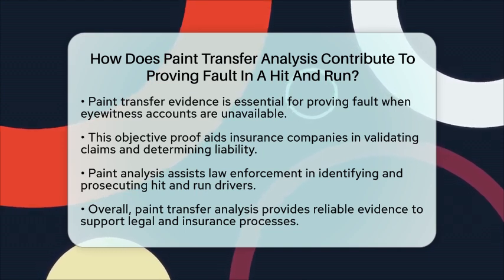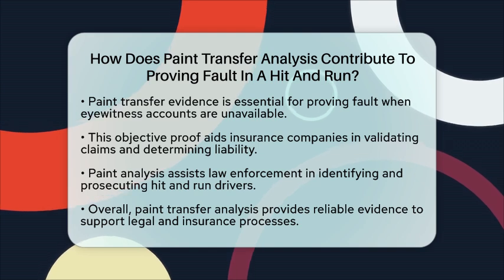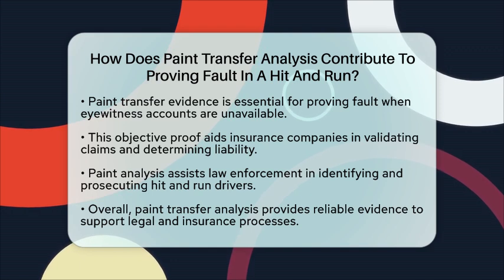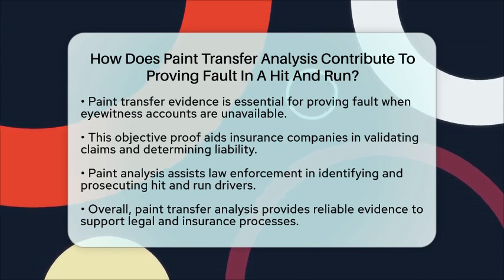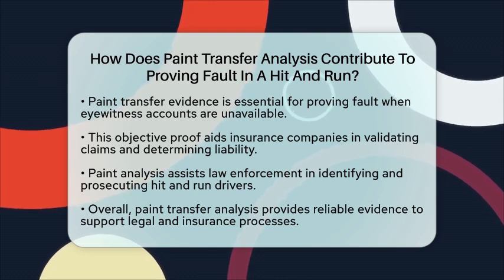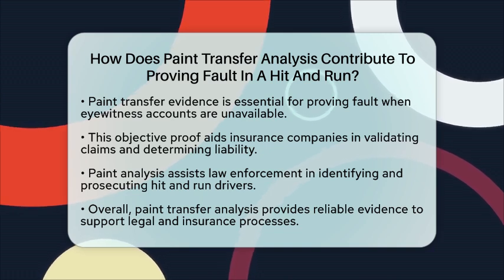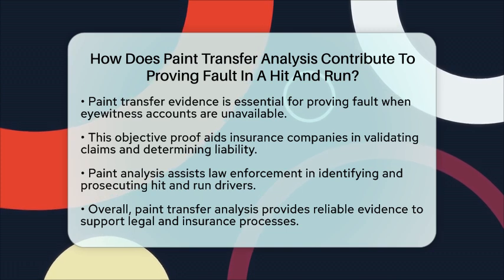In summary, paint transfer analysis contributes significantly to proving fault in hit-and-run accidents by linking vehicles involved in the collision. It identifies unique paint layer sequences and chemical compositions that match suspect vehicles. This forensic approach strengthens the case for fault assignment, which is essential for collision coverage claims and legal proceedings in hit-and-run scenarios.